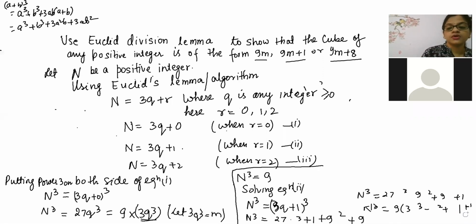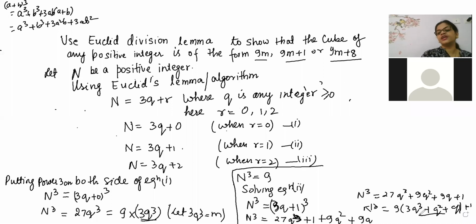So 27q cube plus 9q square plus 9q, and here 3q cube plus q square plus q plus 1.